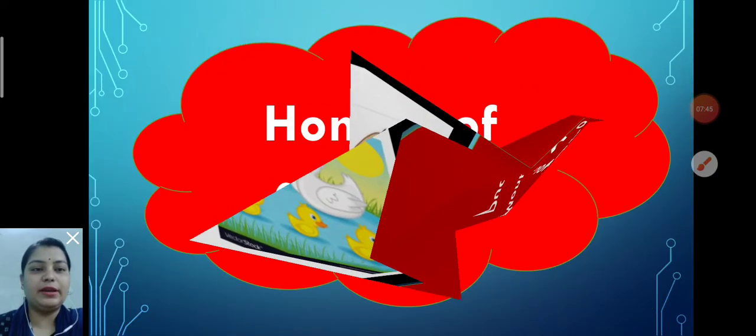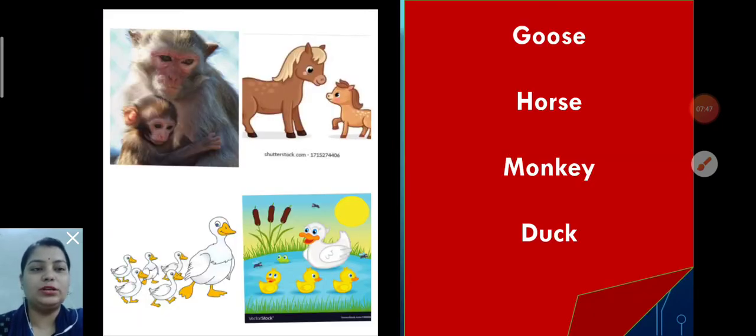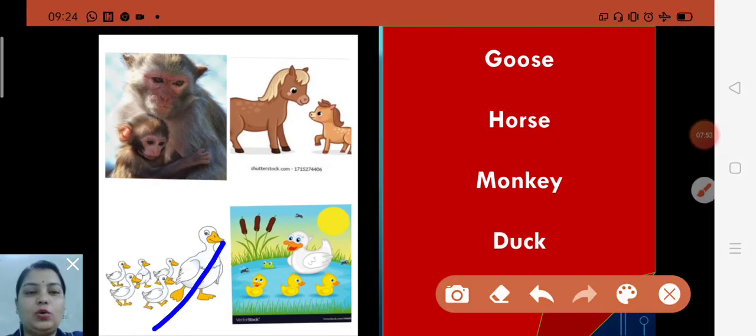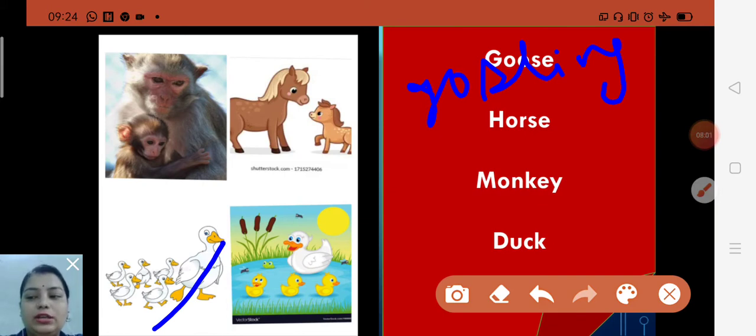After that, my dear children, goose. A baby goose is called gosling. Yes, a young goose is called gosling. And a male goose is called a gander. And they can live for 25 years or longer.